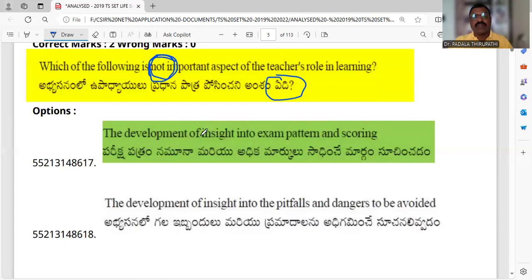So the development of insight into exam pattern and scoring is the right answer to this question. But the remaining three are important aspects of the teacher role in learning. Okay, this is not an important aspect of the teacher role in the learning process. So the right answer to this question is the first one.